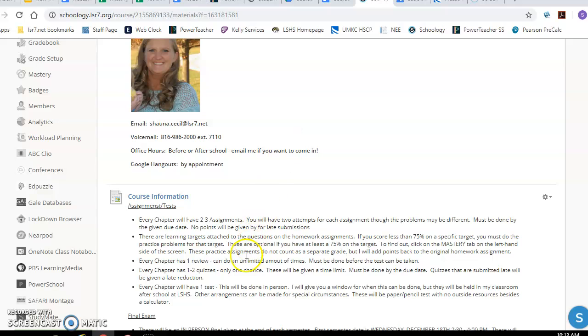Okay, so I'll show you where the practice assignments are. They don't count as a separate grade, but I will add points back to your original homework assignment if you do better on these practice assignments. Every chapter has 1 review before the test, and you can do that an unlimited amount of times, and you need to do that before you can take your test.